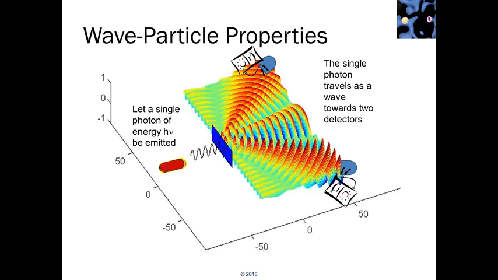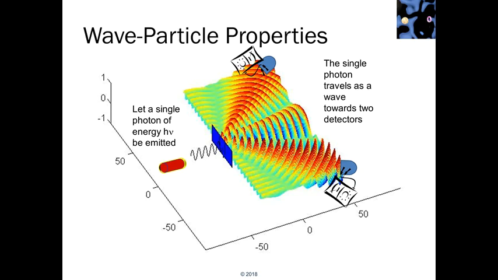Let us consider once again the example where a light source emits a photon that impinges on a double slit. This produces interference. We see constructive interference in the red, where there are peaks, and we see destructive interference in the blue, where there are nulls. Now, under the wave property of light, one might expect that these waves would continue to go on and on and on.